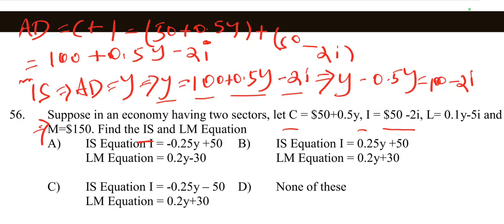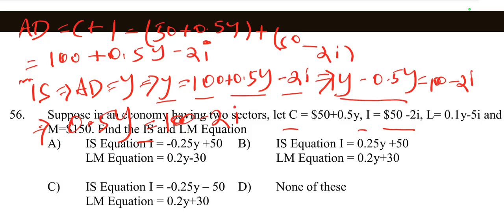Y minus 0.5Y means 1Y minus 0.5Y. So 1 minus 0.5 is equal to 0.5Y. So 0.5Y is equal to 100 minus 2i.